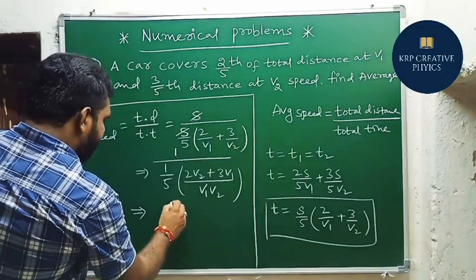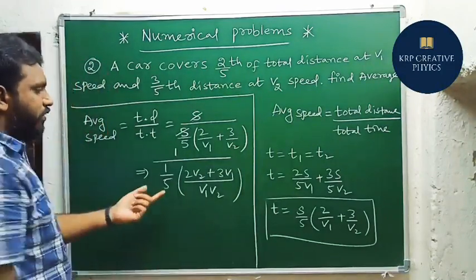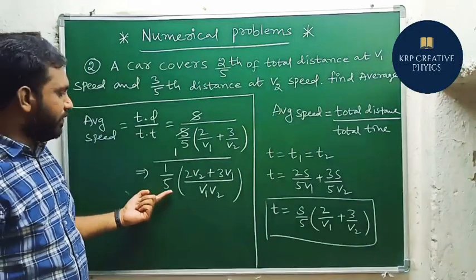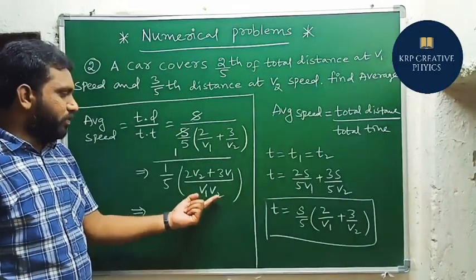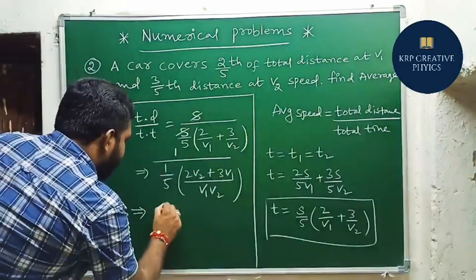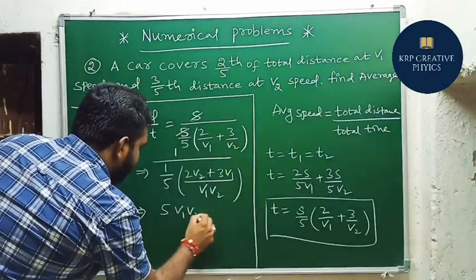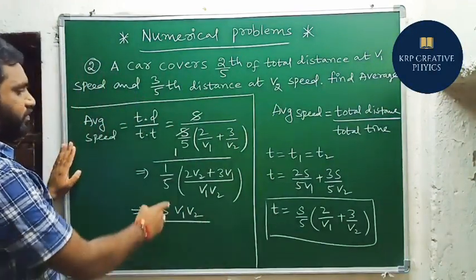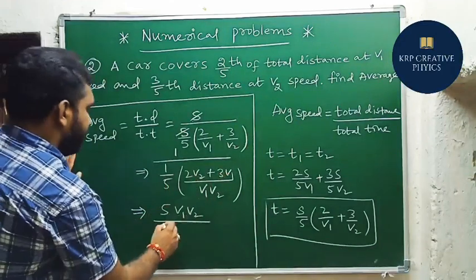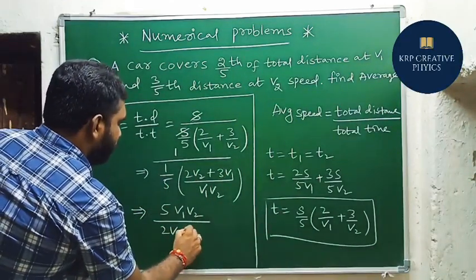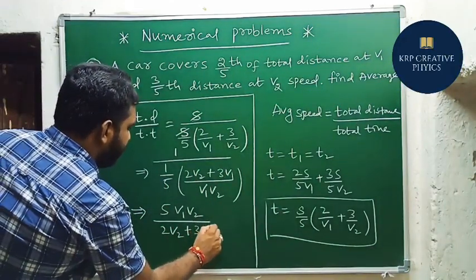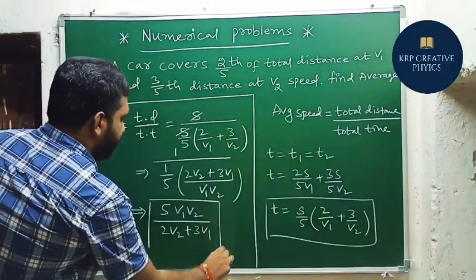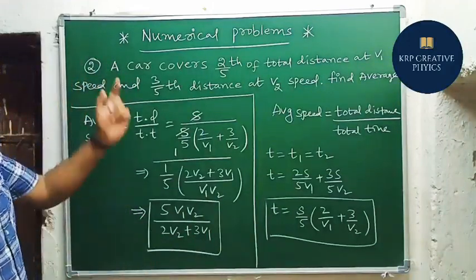So this particular equation can be written as 5, just try to observe here, in the denominator part we have 5 into V1 into V2, it will go to upside. So after rearranging, the answer is 5V1V2 by 2V2 plus 3V1. So this is the average speed of this particular object.